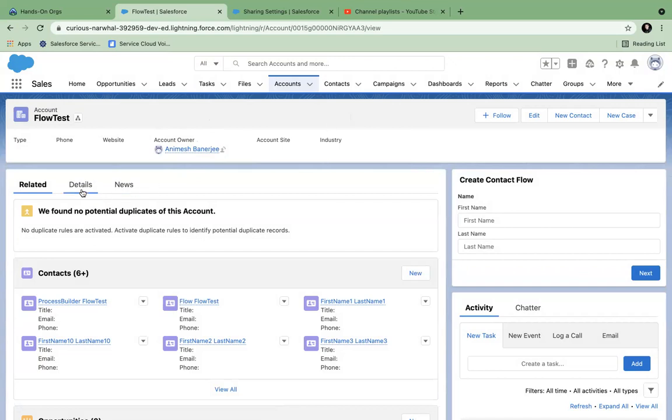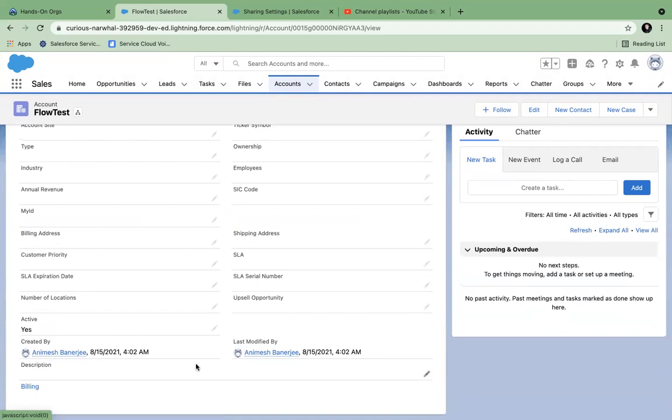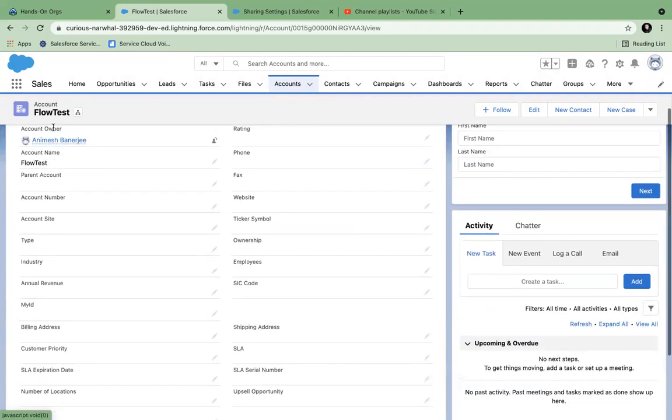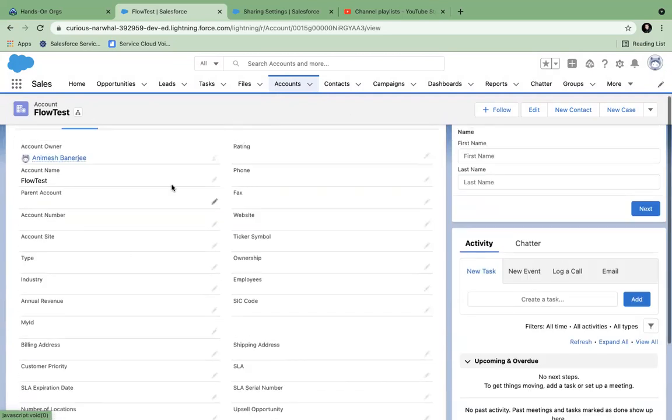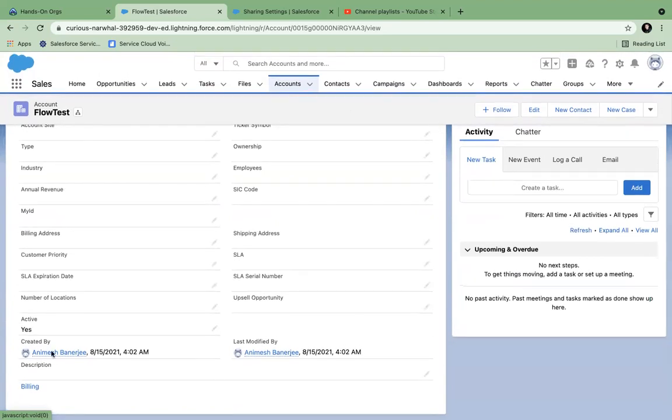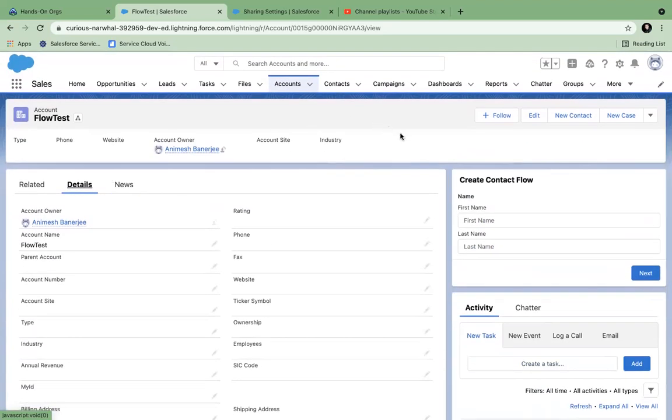Okay, so creator, if you go to the details page, you might see the created by. Usually it becomes the owner of the record, but there is no hard and fast rule that this owner cannot be changed. If you change this owner, even if you are the creator of the record, you will not have access. Owner will have all the access. So it is very important.